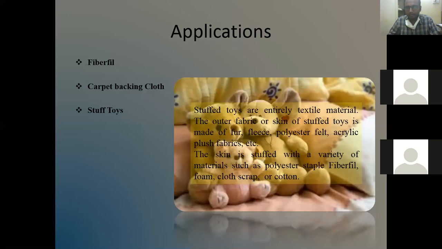Stuffed toys are entirely textile material. The outer fabric or skin of stuffed toys is made up of fur, fleece, polyester felt, acrylic, plush fabric, etc. And the skin is stuffed with a variety of materials such as polyester, stubble, fiberfill, foam, cloth scrap, or cotton.